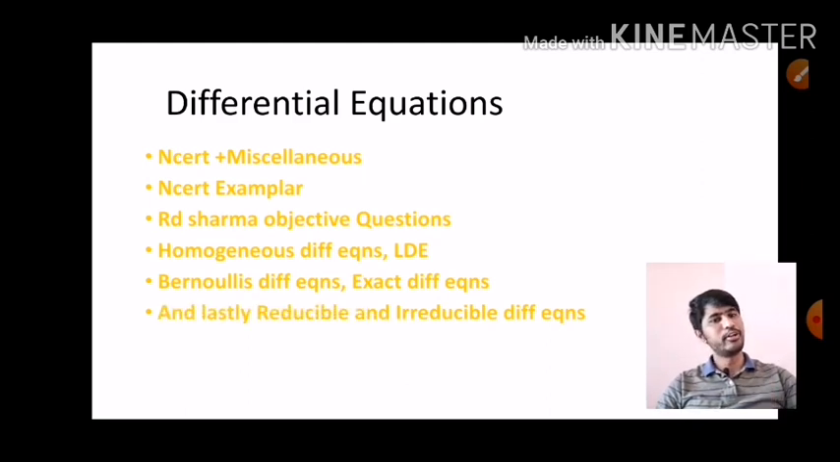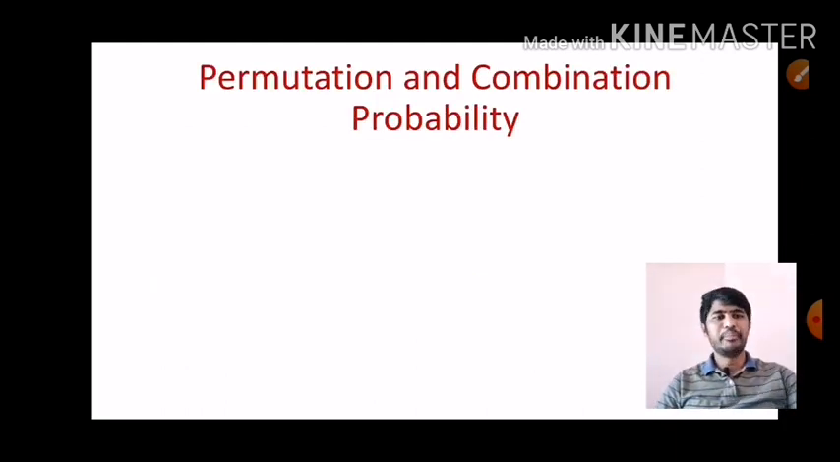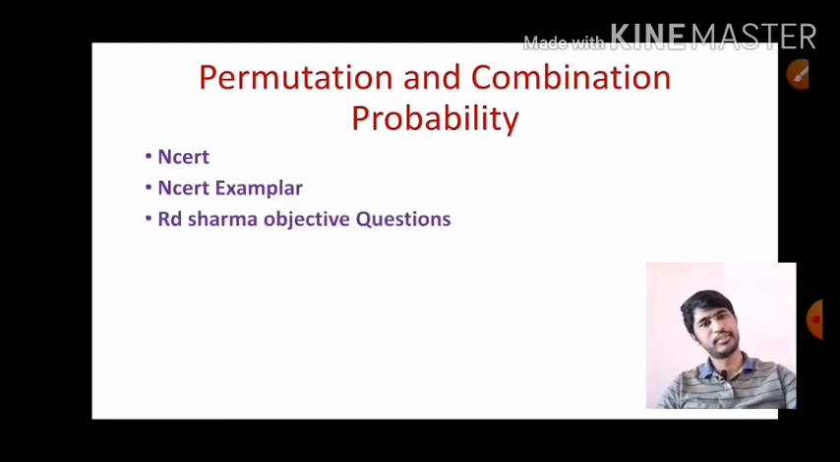And lastly, reducible and irreducible differential equations are also important for the JEE examination. Take a screenshot, we'll go for the next chapter. And permutation, combinations and probability. This is interlinked actually. Here also same thing. These three things are common. I put it in all the PPTs because for anybody who is preparing, these three things are compulsory, they have to prepare, because to understand the concept.